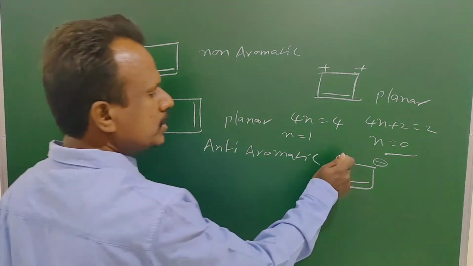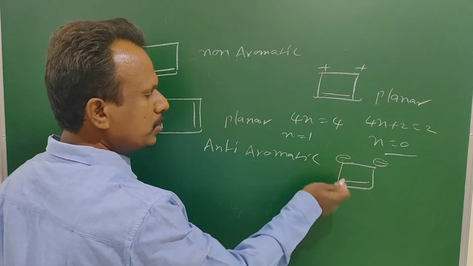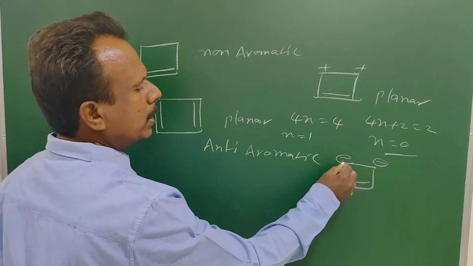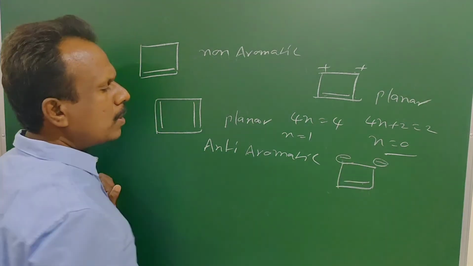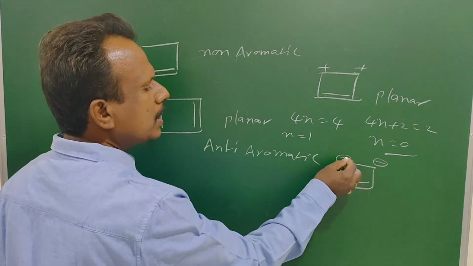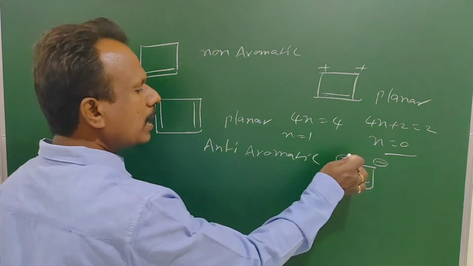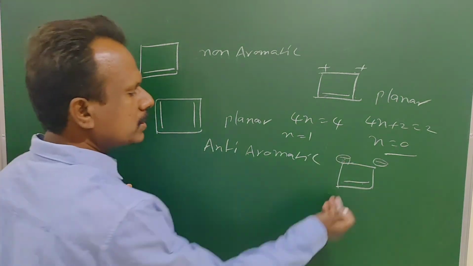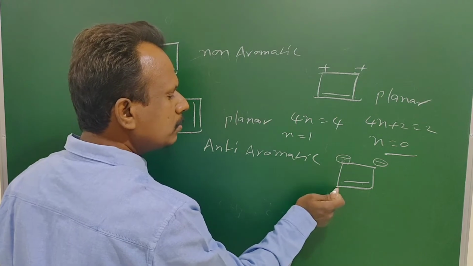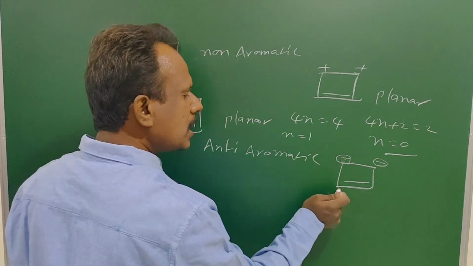Next one. Here this lone pair is present in resonance. The number of electron pairs on this carbon is 3, because the lone pair is not counted as localized. It is delocalized, that means due to shifting of the pi bond, this charge moves to this carbon.